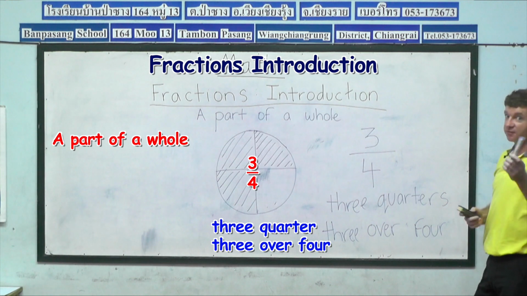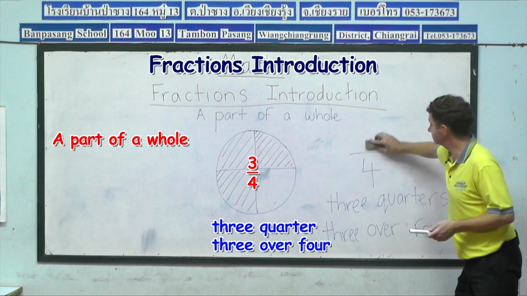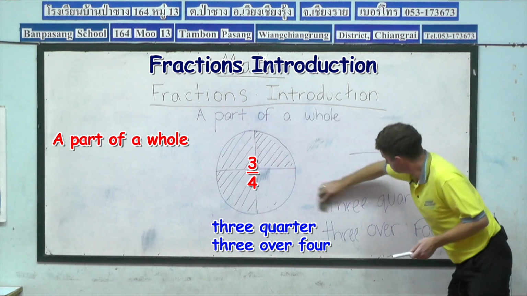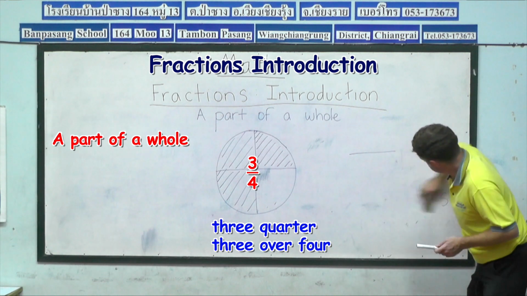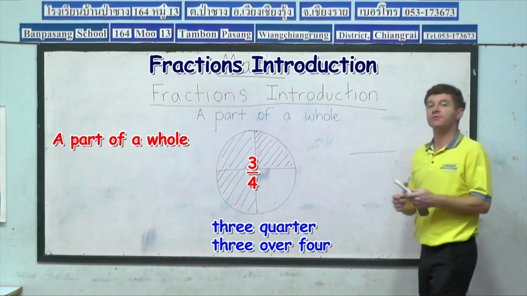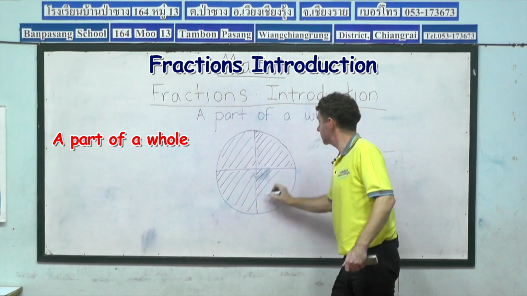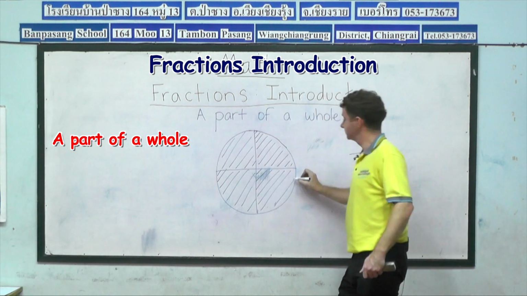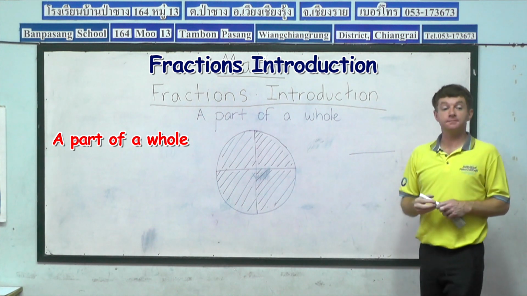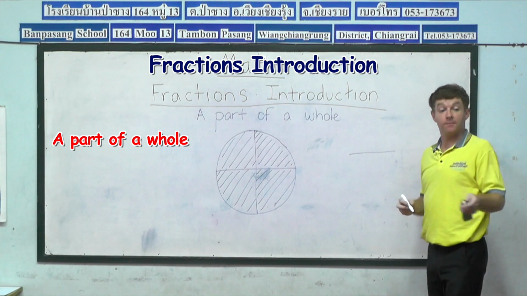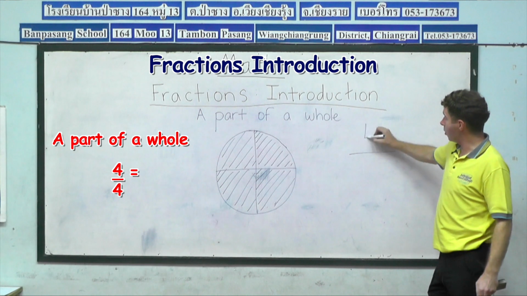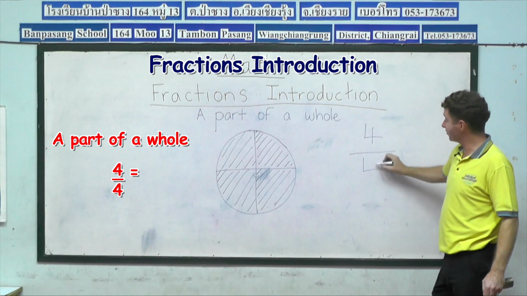And now, the final time. How about if I fill in the complete circle? What do we think? We can say 4/4.